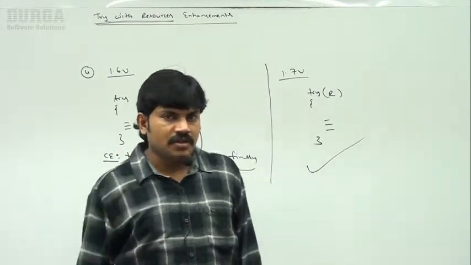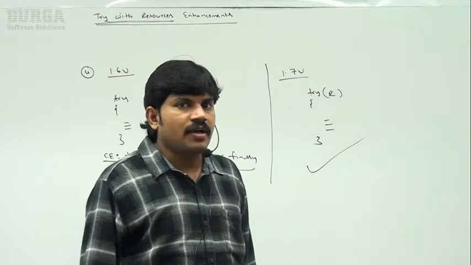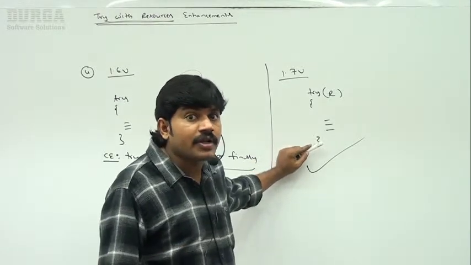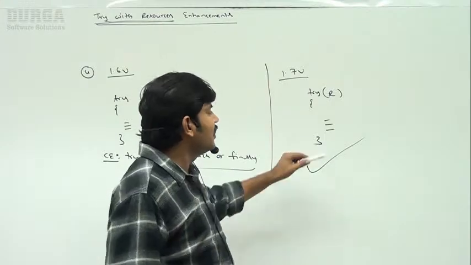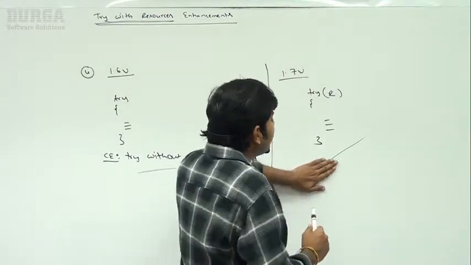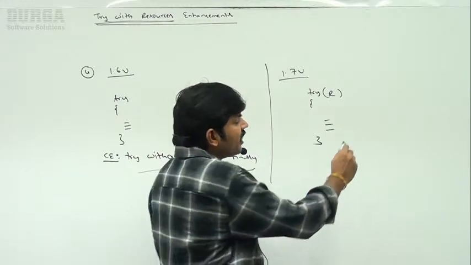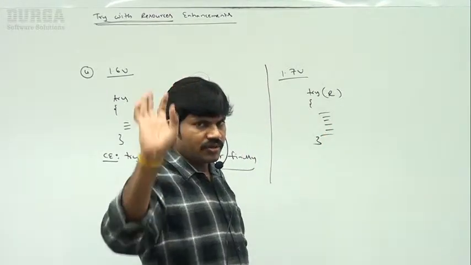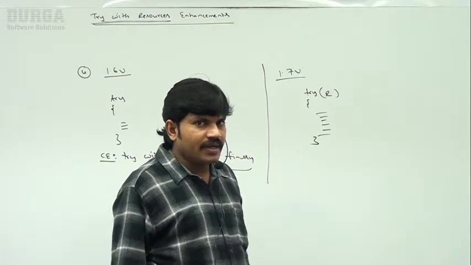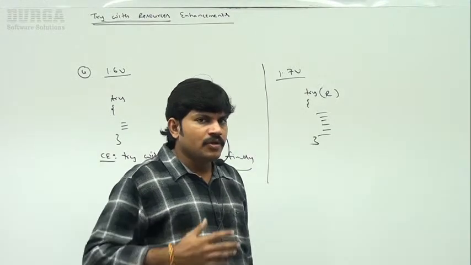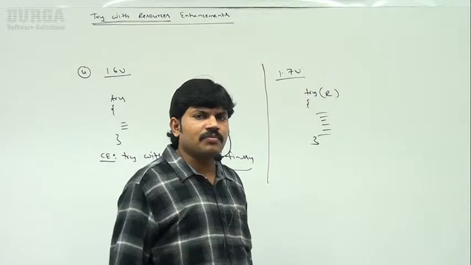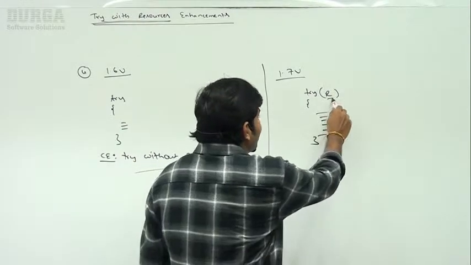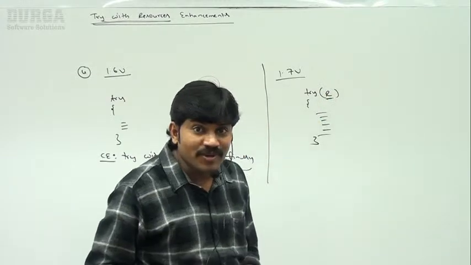Then immediately someone asks, sir, without having the catch block, what is the advantage of this syntax? The advantage is that there may be a chance of raising an exception, and I don't know how to handle it. If you don't know how to handle it, no problem. I want abnormal termination only. But before abnormal termination, can you please close my resource?